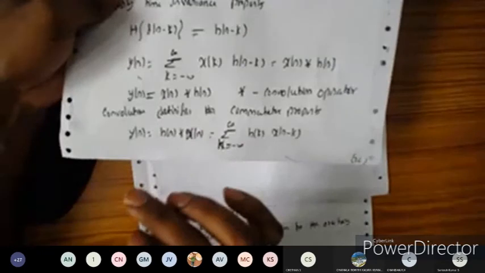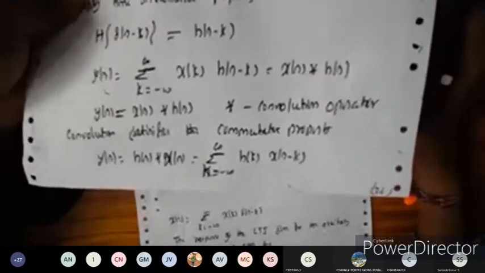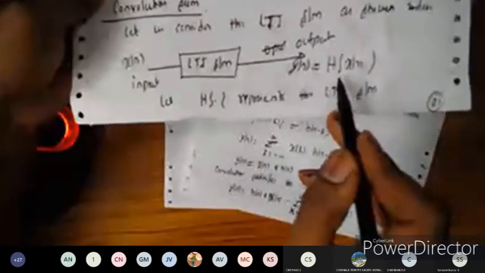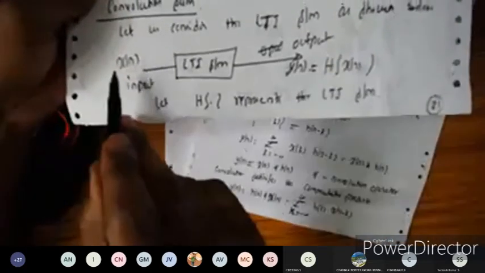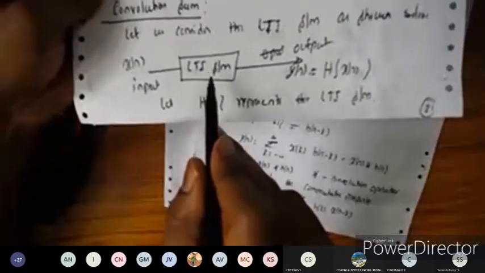Here we are going to use the convolution in order to find the response of the LTI system. For the LTI system, in order to find the output, we use the convolution of x of n with the impulse response h of n.